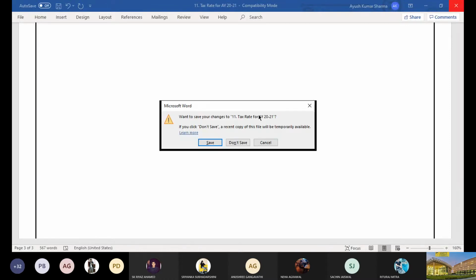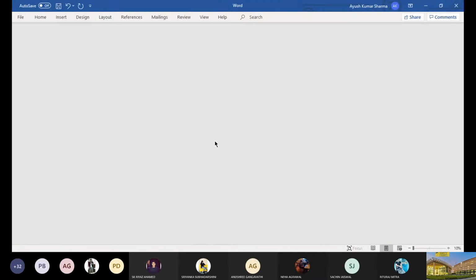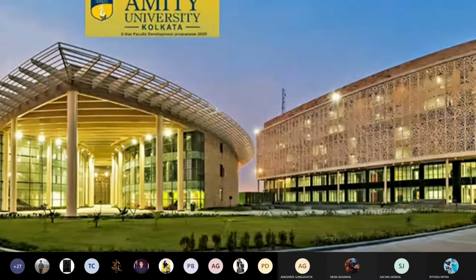Okay, now we'll start with the next important area, because we are here to compute the total taxable income, and for that we require some important points. Today we'll be starting with this area of module 1.